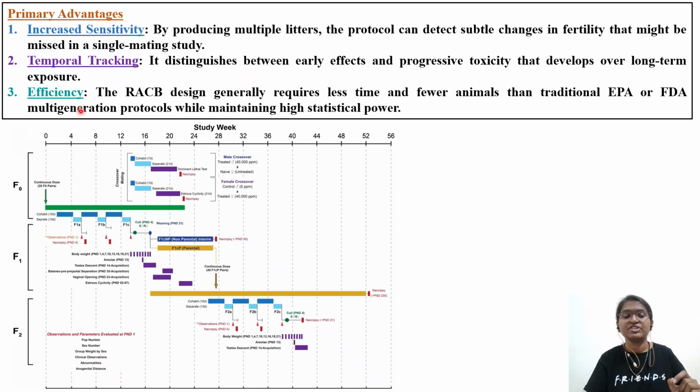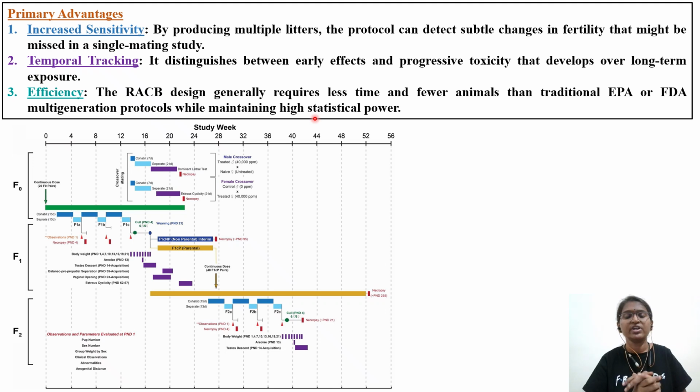Next, efficiency. The RACB design generally requires less time when compared to a multi-generation study and fewer animals than traditional EPA and FDA multi-generation protocols, while maintaining high statistical power. Since we have up to 5 generations, the population size and litter size are larger, so the n size is more. Because of the high statistical power, the data generated from this RACB protocol will have a greater advantage when compared to FDA or EPA multi-generation toxicology studies.